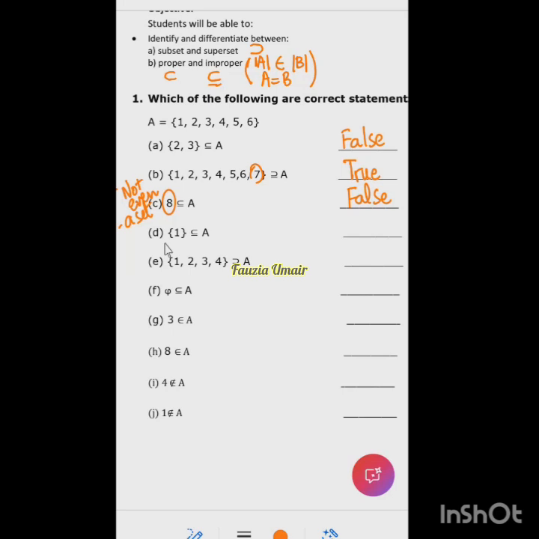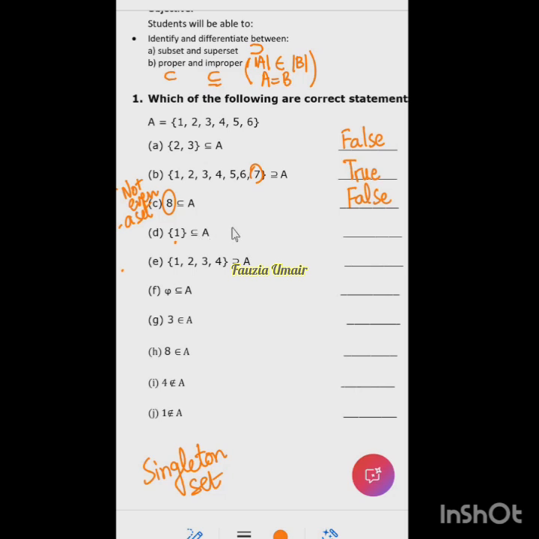So now D part. Now they have resolved the issue. Brackets are saying 1 is a set. Can anyone tell me what type of set is this one? This is called a singleton set. कल मैंने आपको types of sets बताए थे. Singleton set कौन सा होता है? Which is having one element only. So this singleton set, is it an improper subset of A?